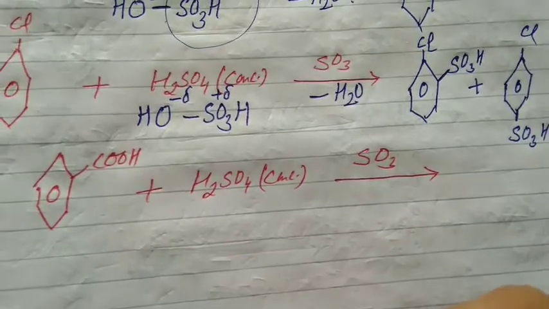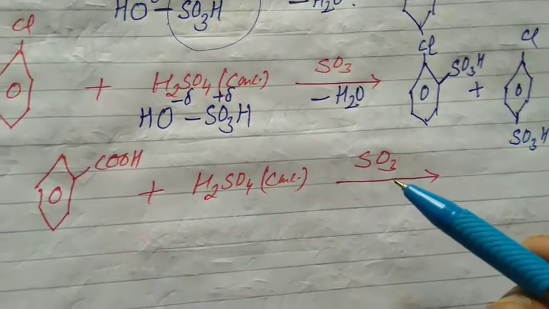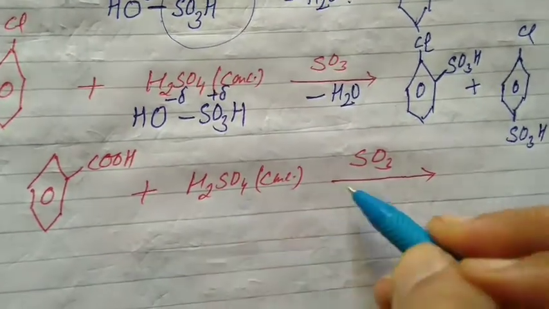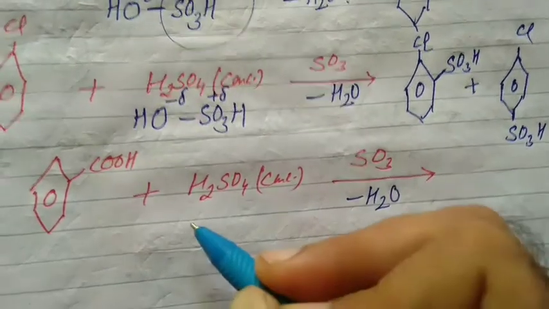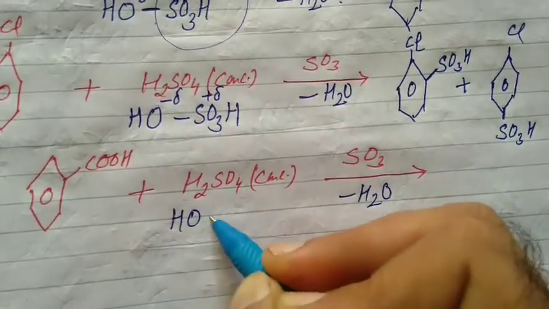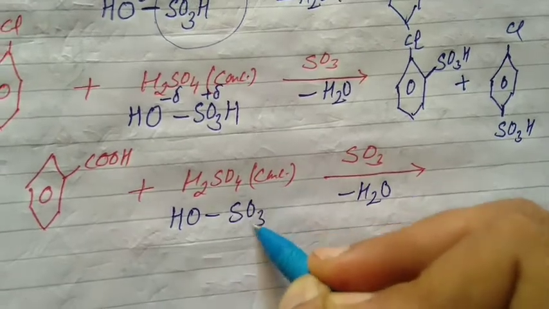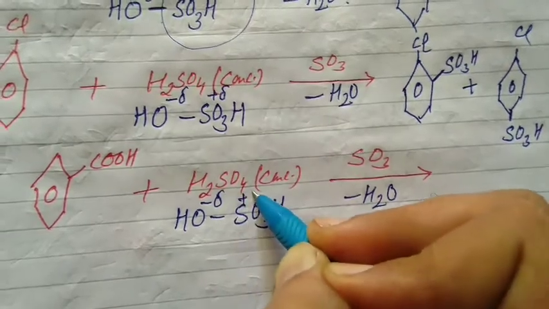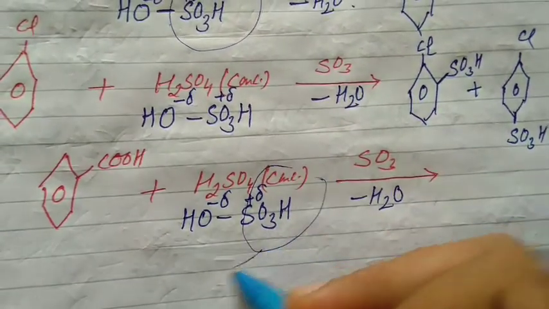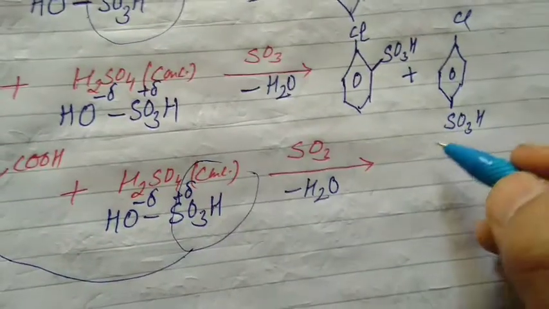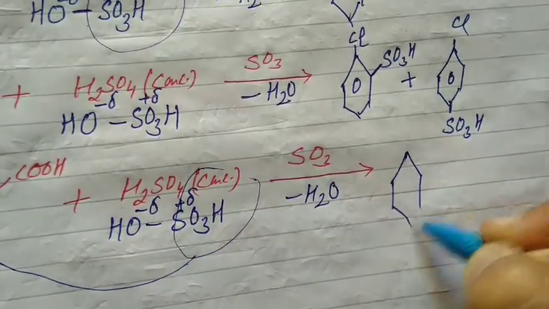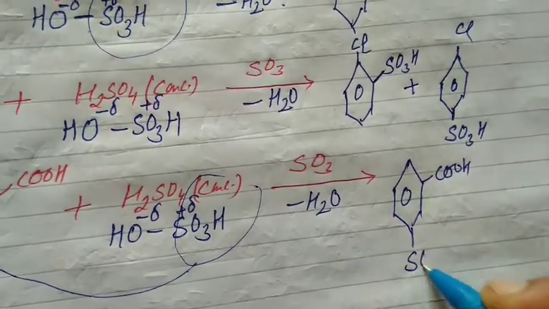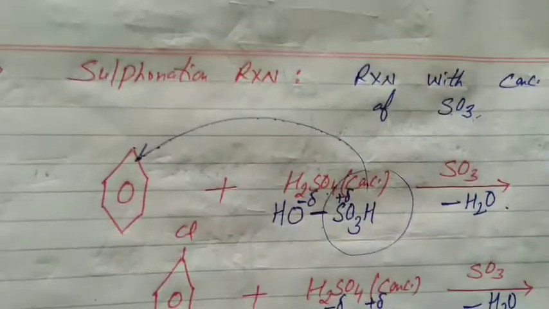Next, benzoic acid, students. In the acid we will do this reaction. It means when we study benzoic acid, you will do it by yourself. It is a deactivating group. Sulfuric acid, concentrated H2SO4, dehydration. H will withdraw OH, leading to the formation of water. What is left from the reagent? SO3H. It is H2SO4. Partial negative, partial positive. It's the electrophile, but it is a deactivating group, so it will attack at the meta position. Alternate position is called the meta position. That's the second reaction, sulfonation reaction.